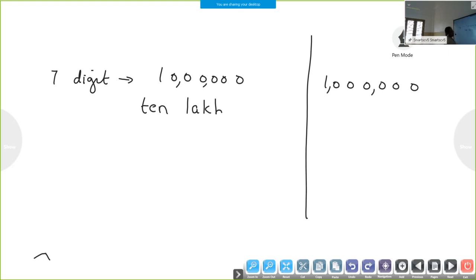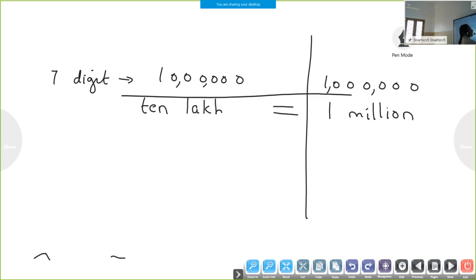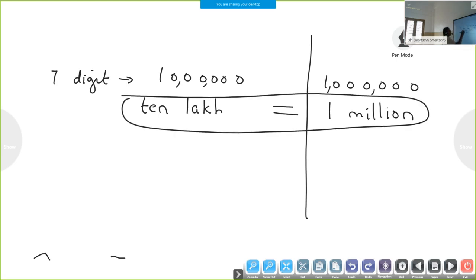It is 10 lakh, but in the international place value system it is 1 million. Both numbers are the same, which means 10 lakh is equal to 1 million.